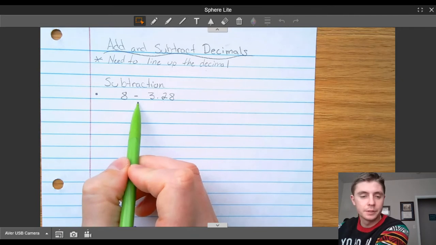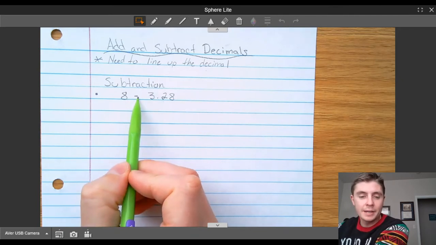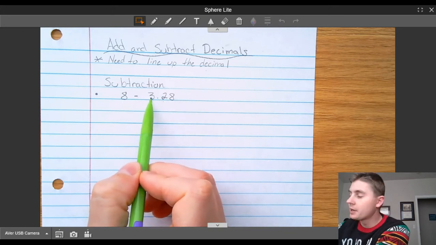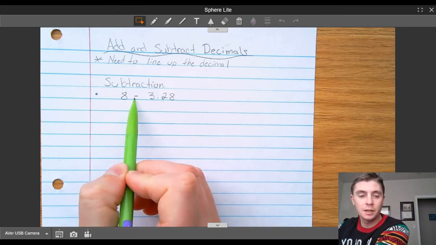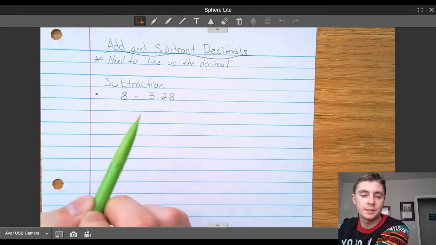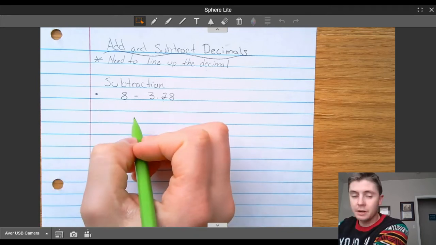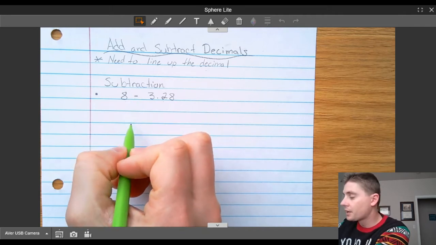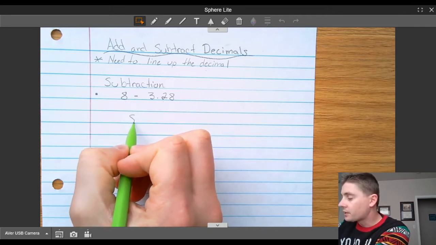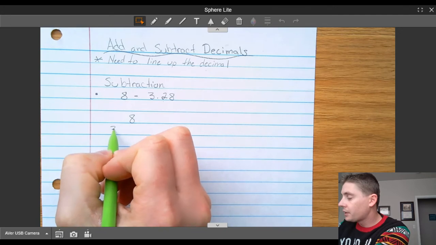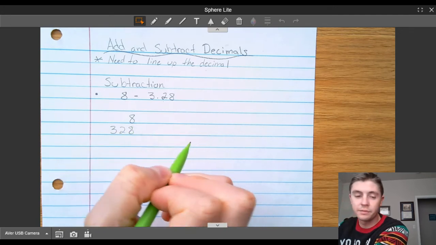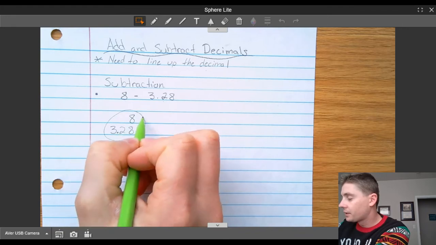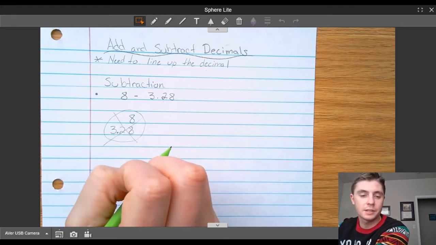Here's our first example. I'm going to have 8 minus 3 and 28 hundredths. I like to think money. This says $8 taking away $3.28. The stereotypical person, when they're learning how to subtract these, will go like this. They're going to take their 8 and they're going to subtract 328, or vice versa. I don't want to see this, because that is incorrect.